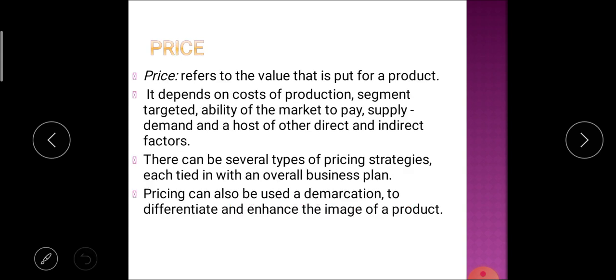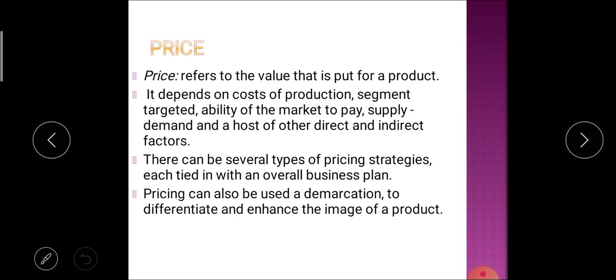After the first P, the second P is price. We already know the price. That means the consumer needs to buy a good at an affordable price. So price is one of the major elements of the marketing mix. Price refers to the value that is put on the product.